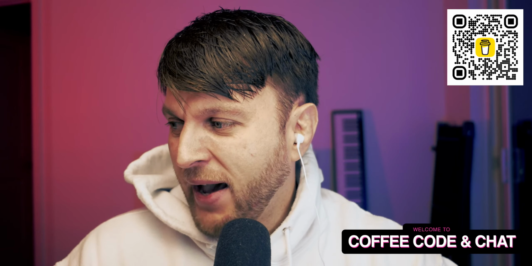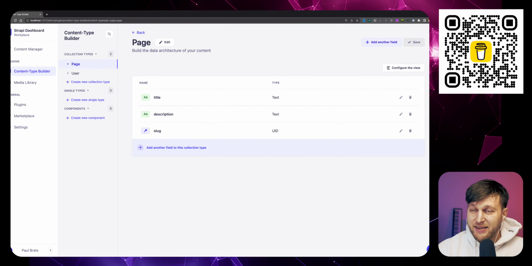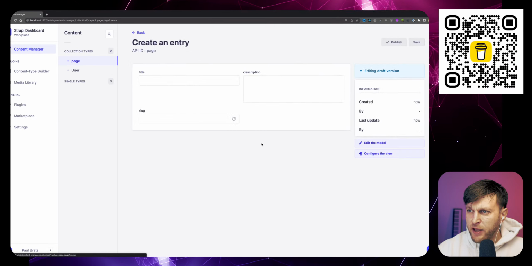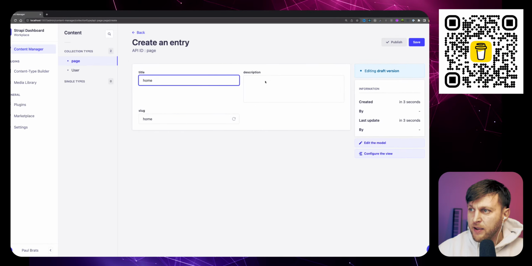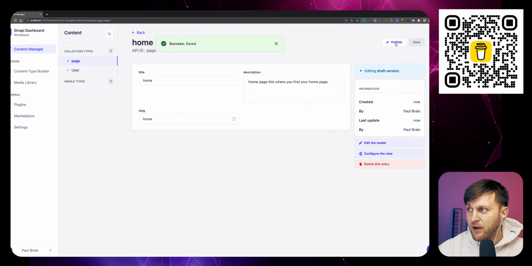So back to our project here. We have our basic page content type. So now I'm going to create a new page. We're going to call it home page. For the description, I'll put: home page, this is where you find your home page. Right, this is like the worst description ever. And we have our home page. You're going to click save and publish. So now we literally have an API where we're able to request the page and get it.